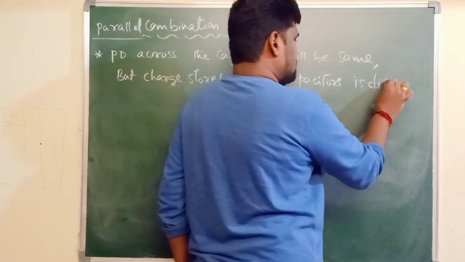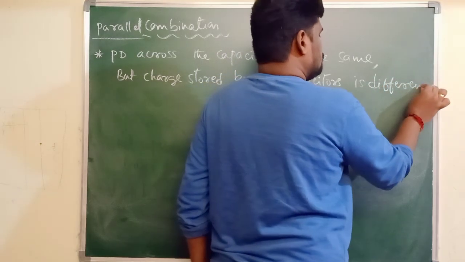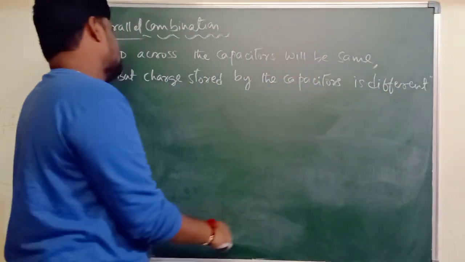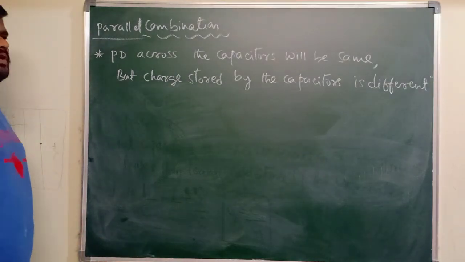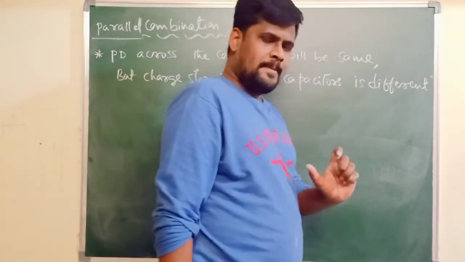Means different capacitors are going to store different charges when the capacitors are connected in parallel.